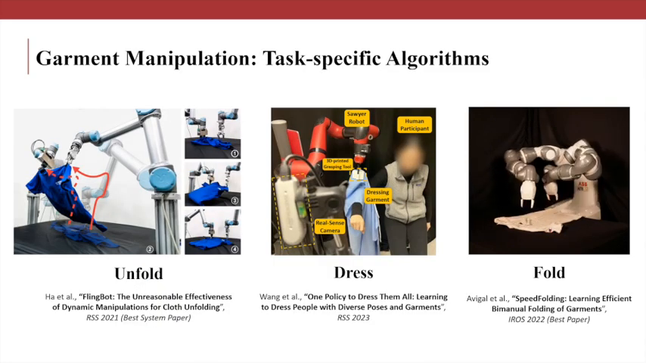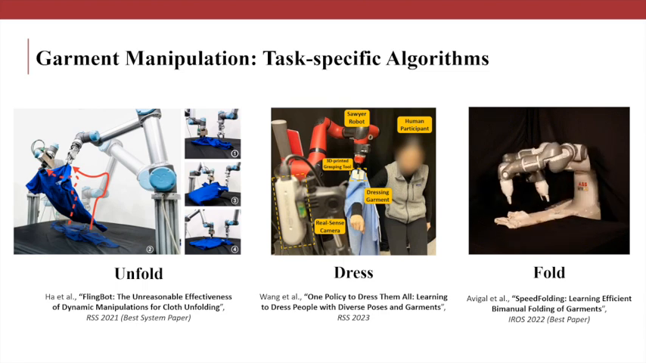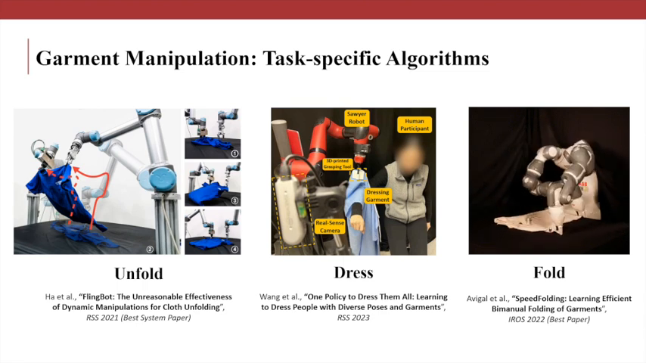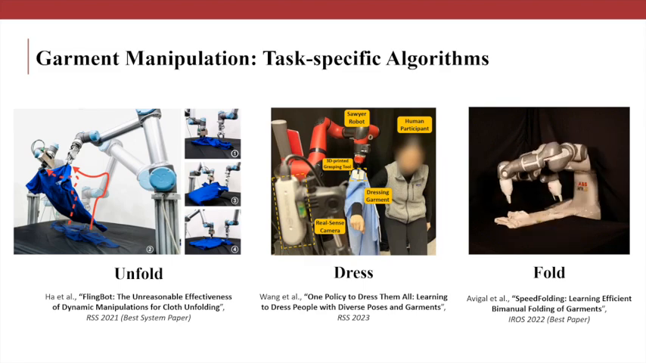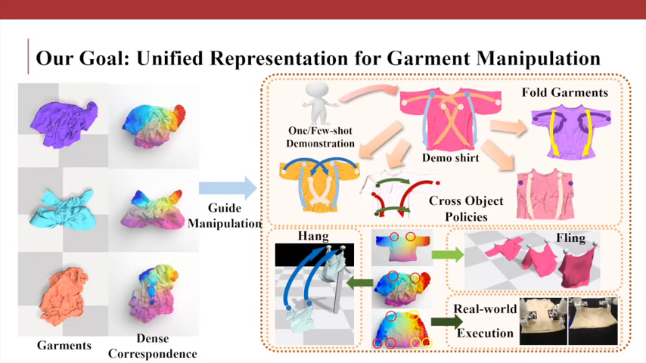Current garment manipulation algorithms usually propose task-specific algorithms for different tasks, such as unfolding, dressing, and folding. The goal of our paper is to propose a kind of unified representation that can facilitate different garment manipulation tasks over different kinds of garments. Specifically, we propose to use dense visual correspondence for different garment manipulation tasks, such as fling, fold, and hang, using one or a few shot human demonstrations.